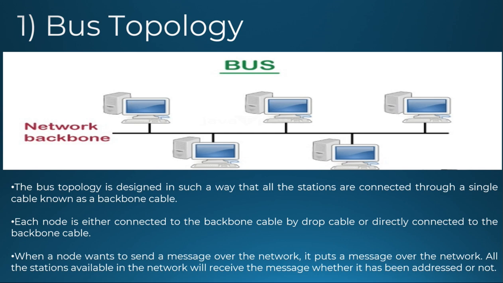What are the key features of the bus topology? An efficient bus architecture is established and each station is connected by a single backbone cable. There is also one more well-known access method for bus topology, that is CSMA, Carrier Sense Multiple Access.